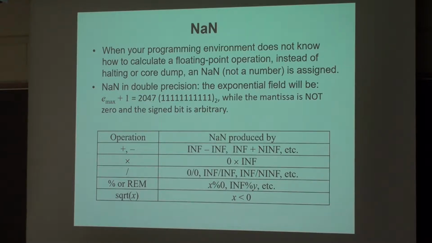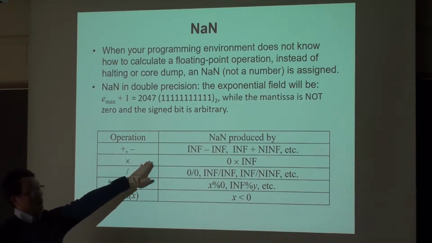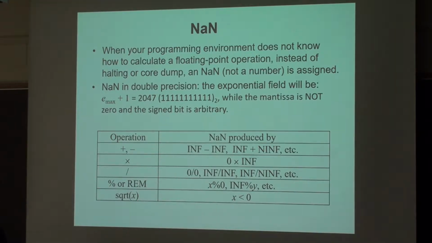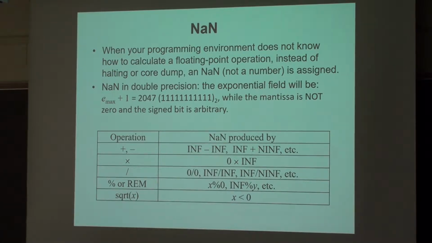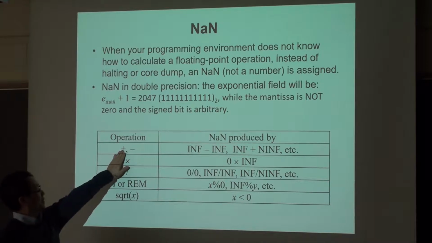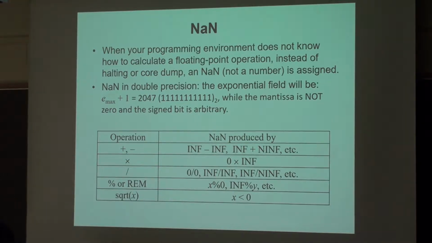So how is not a number generated? These are the typical rules. We'll tell you about infinity immediately. When you have infinity minus infinity, the program doesn't know what it is, or infinity plus negative infinity, the program doesn't know what it is. For sure, infinity plus infinity will be infinity, that's something actually known. So from the addition and subtraction rules, you can produce a NaN by such exceptions.